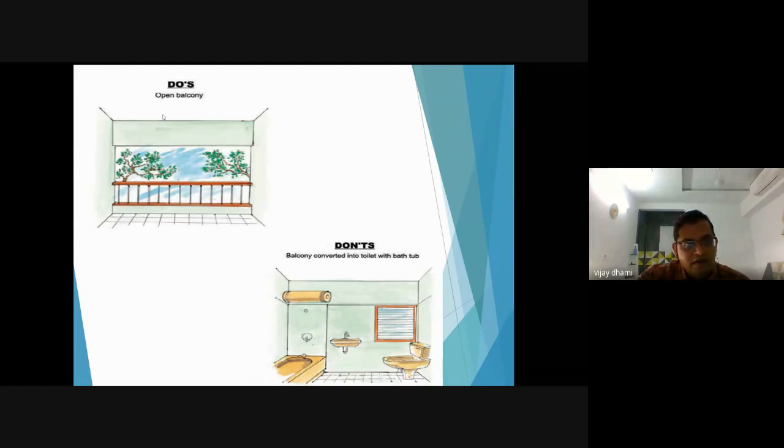Because in the field, if your balcony is given as an open balcony, then it should not be converted into any kind of bathroom, or you cannot change the purpose of the balcony. Because if you are changing the purpose of the balcony, it leads to a deterioration of your slab. It will lead to a deterioration of your cantilever part, and it leads to a failure of the structures.